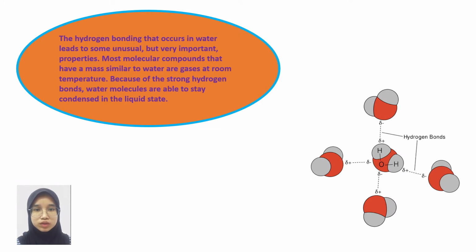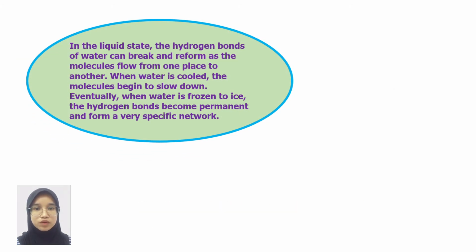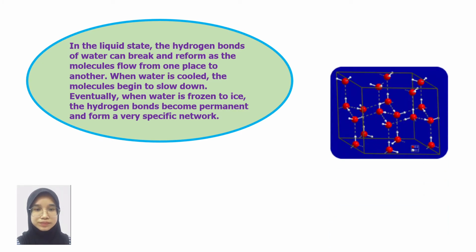Most molecular compounds that have a mass similar to water are gases at room temperature. Because of the strong hydrogen bonds, water molecules are able to stay condensed in the liquid state. In the liquid state, the hydrogen bonds of water can break and reform as the molecules flow from one place to another.